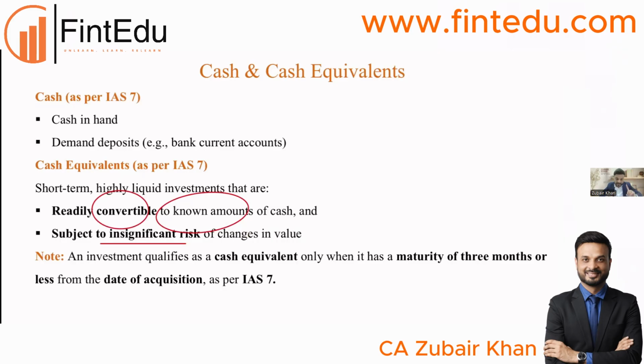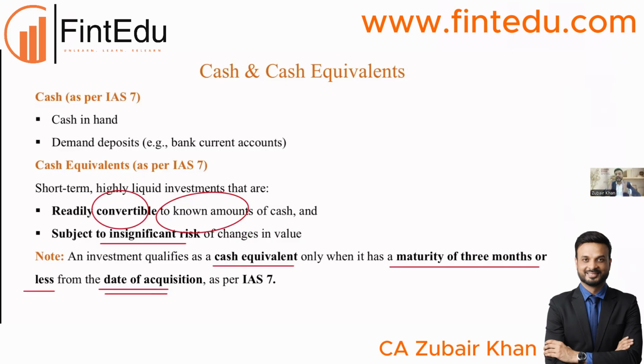It is also mentioned in IAS 7 that an investment qualifies as a cash equivalent only when it has a maturity of 3 months or less from the date of acquisition. For example, a short-term deposit for just 2 months in the bank, or commercial paper. We call them cash equivalent.